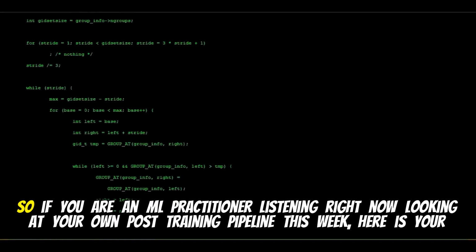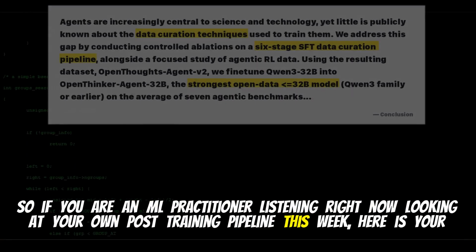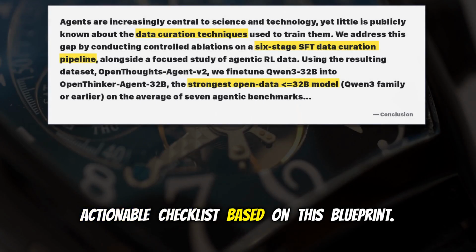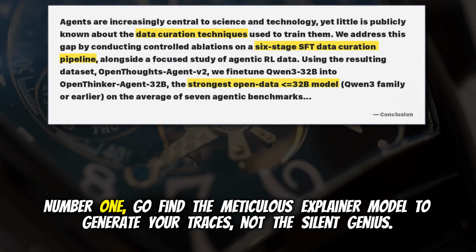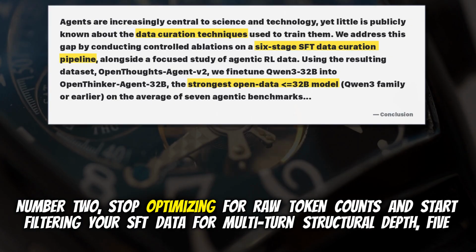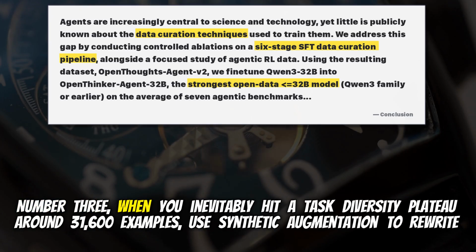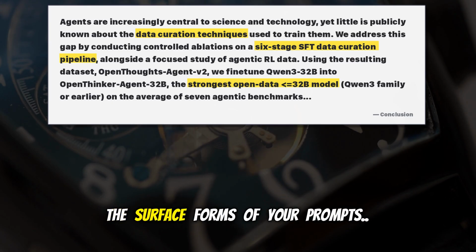That is huge. So if you are an ML practitioner listening right now, looking at your own post-training pipeline this week, here is your actionable checklist based on this blueprint. Number 1, go find the meticulous explainer model to generate your traces, not the silent genius. Number 2, stop optimizing for raw token counts and start filtering your SFT data for multi-turn structural depth, 5 turns or more. Minimum. Right. Number 3, when you inevitably hit a task diversity plateau around 30,000 examples, use synthetic augmentation to rewrite the surface forms of your prompts.